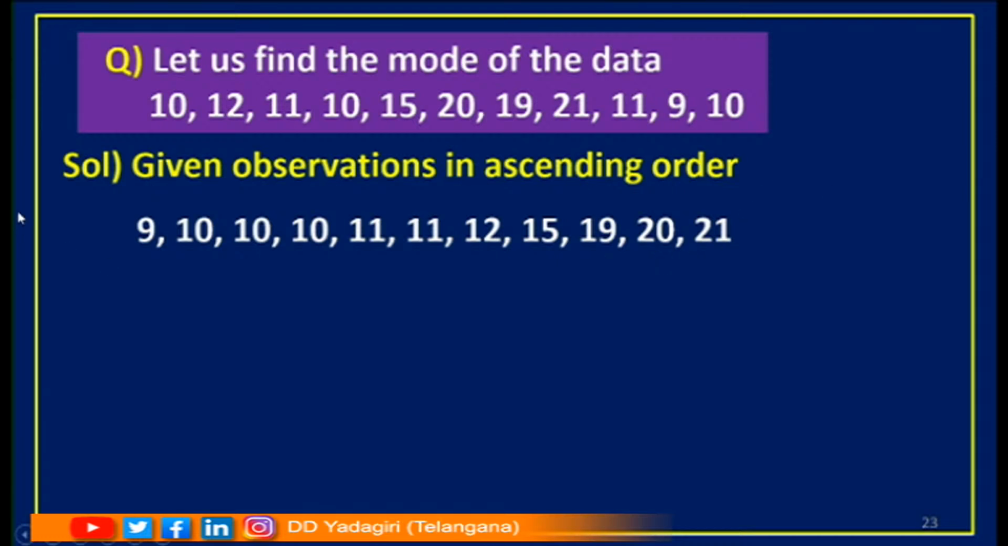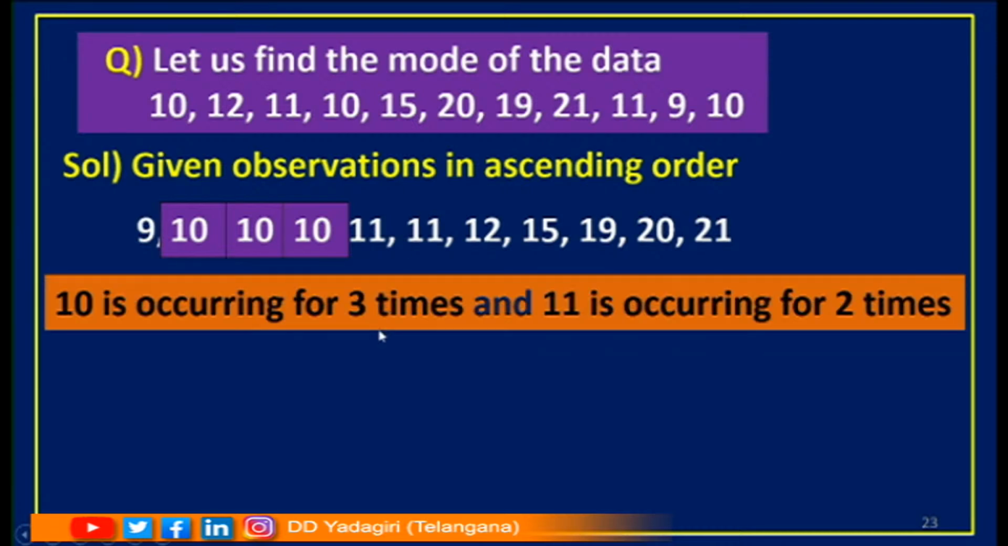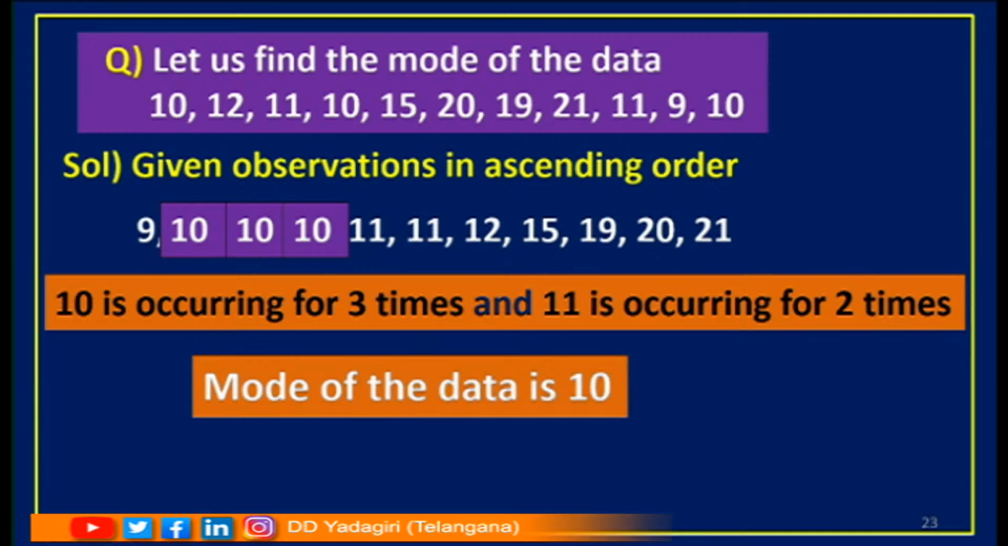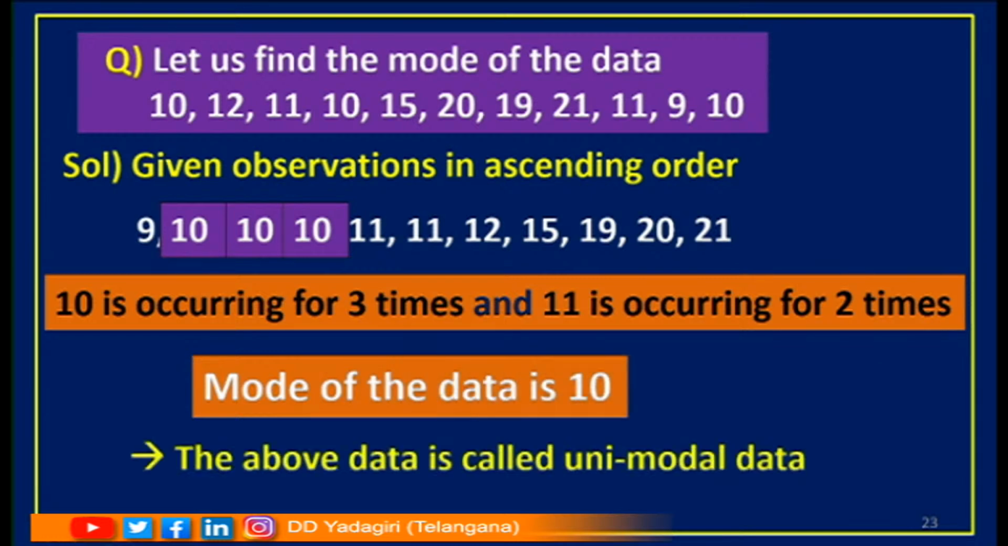Children, you observe the screen and tell me which number is repeated the most number of times. 10 is repeated 3 times. 11 is repeated 2 times. So I can say that 10 is occurring 3 times and 11 is occurring 2 times. Now which number is occurring the most number of times? Yes, it is 10. So we can say the mode of the data is 10. So the above data is called unimodal data.